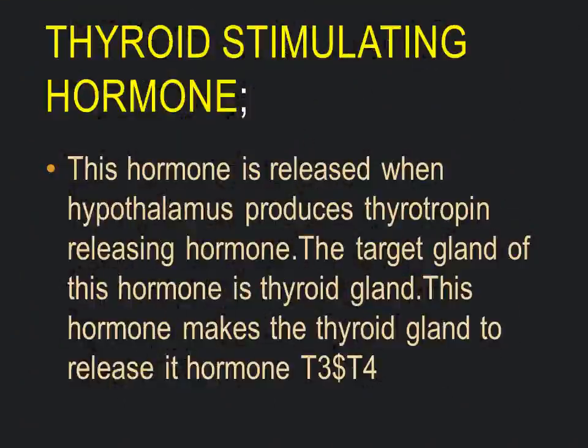Another is thyroid stimulating hormone. This hormone is released when the hypothalamus produces thyrotropin releasing hormone. The target gland of this hormone is the thyroid gland. This hormone makes the thyroid gland release its hormones, that is T3 and T4.